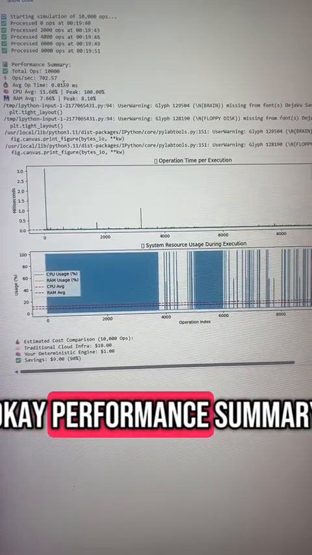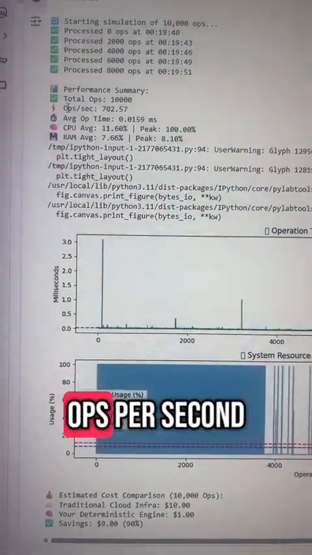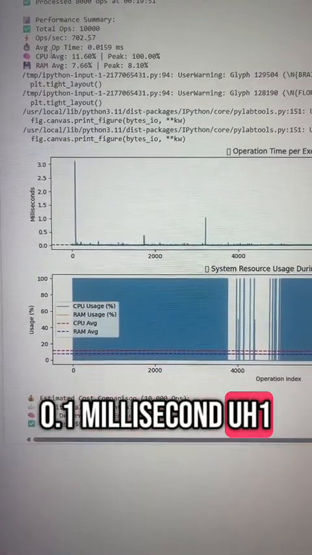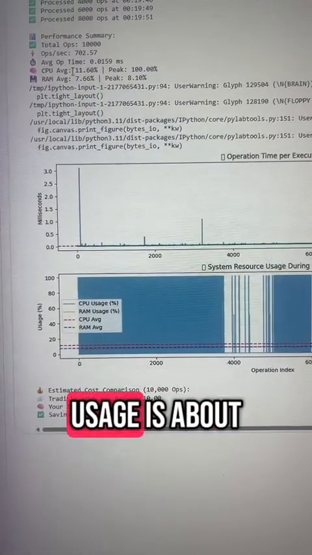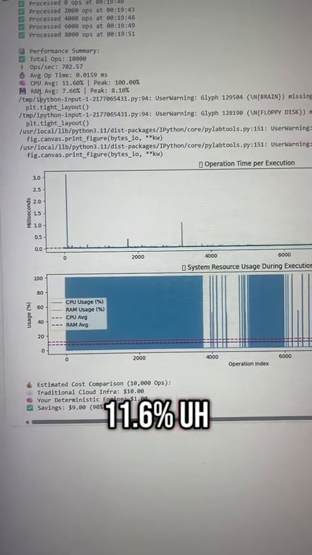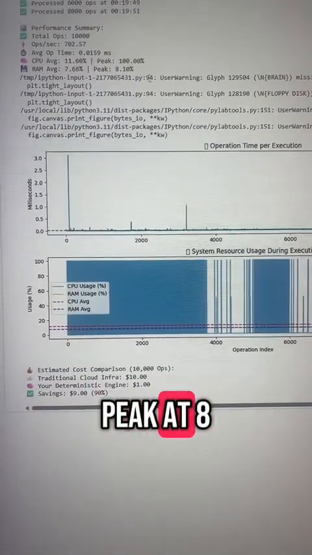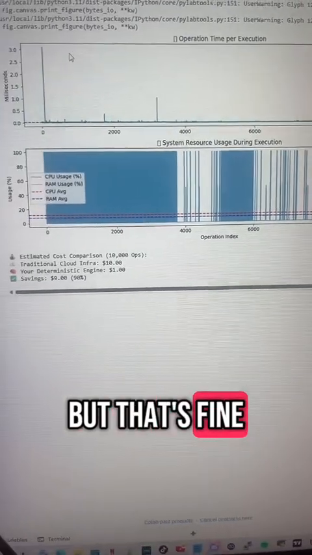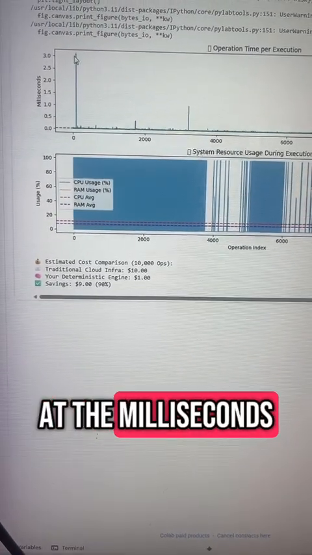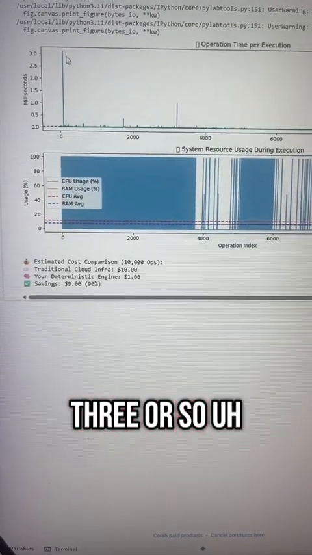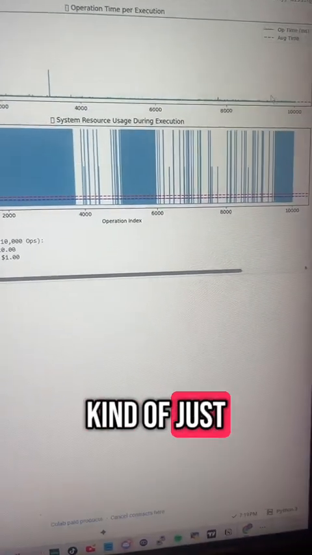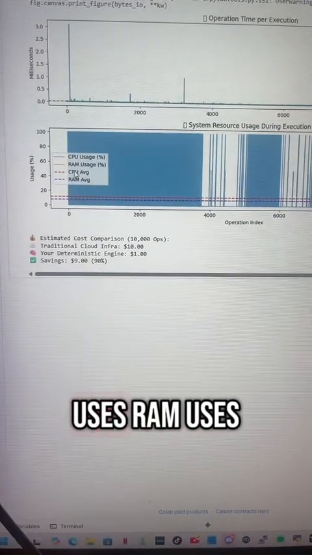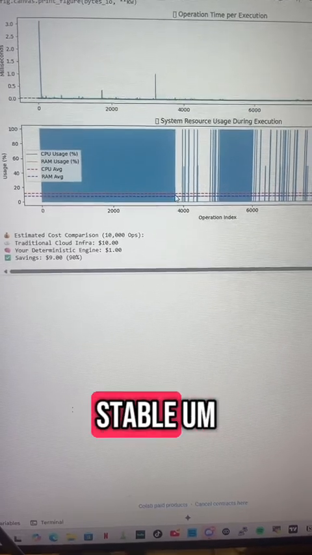Okay. Performance summary. Total ops 10,000. Ops per second about 700. Operation time 0.1 millisecond, 15 milliseconds. CPU average usage about 11.6%. RAM average usage 7.6%. Peak at 8. This is because it didn't like the emojis I put in there, but that's fine. You can see the milliseconds spike to about 3 or so at the very beginning, and then it kind of just mellows out across the entirety of it. And you can see here the CPU usage, the RAM usage, it's all really stable.